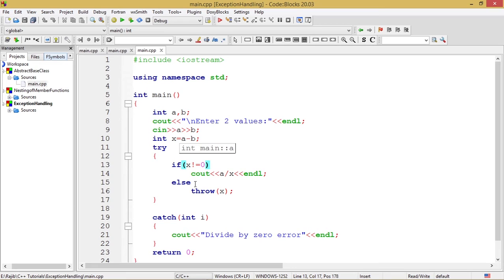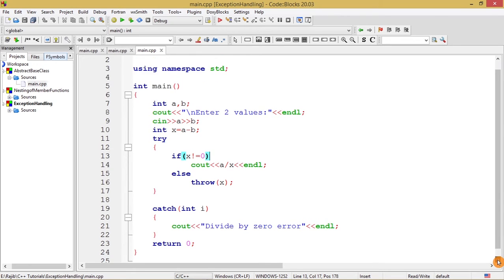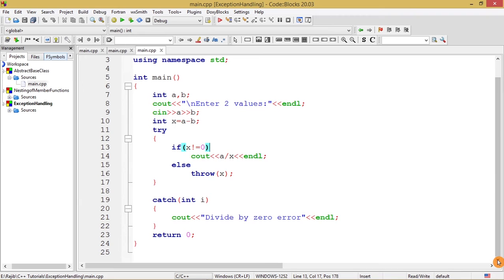Now exception handling has some blocks associated with it in order to deal with the situation which can arise due to division by zero. I will try to explain this in the programming, that is try, catch, throw. These are keywords which are used in exception handling situations.